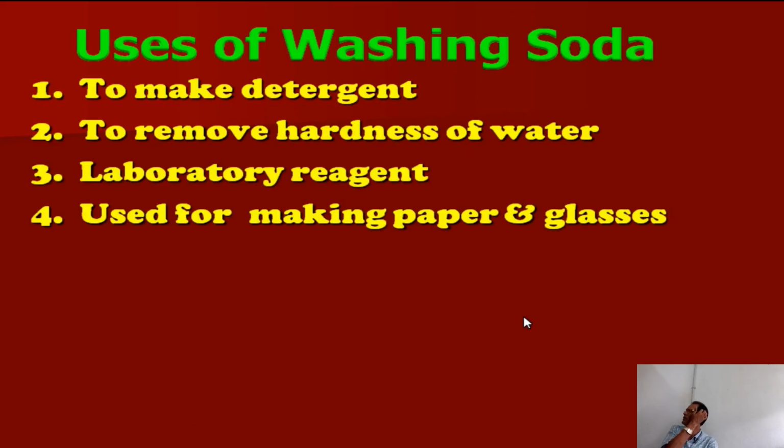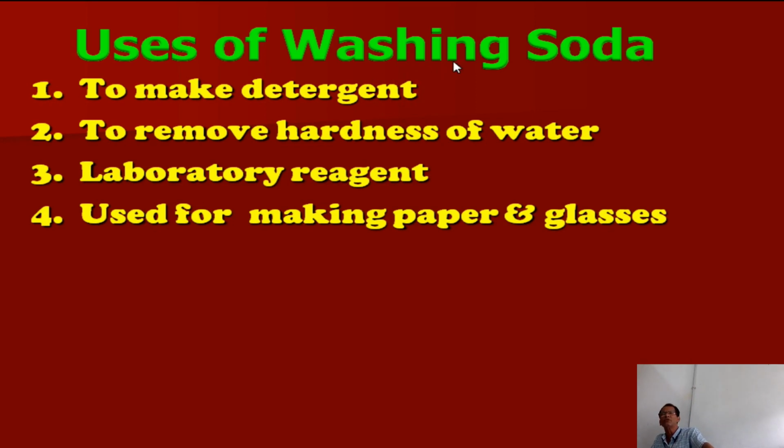Then what are the uses of washing soda? Washing soda is used in making detergent and also to remove the hardness of water. That means water containing calcium ions and magnesium ions can be softened, as the calcium and magnesium ions can be removed by adding washing soda.